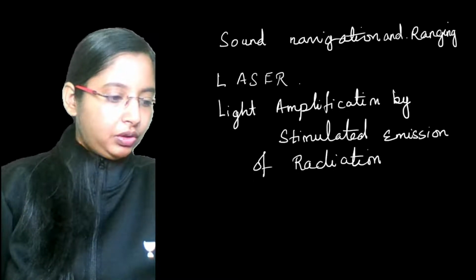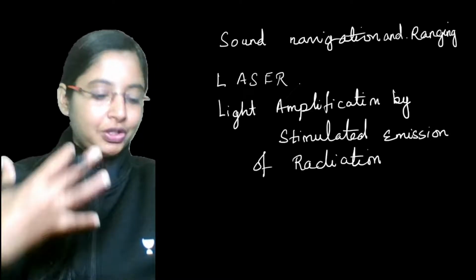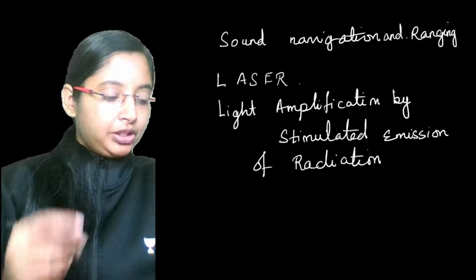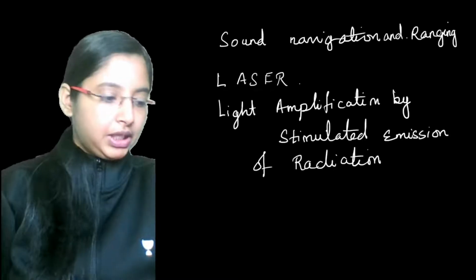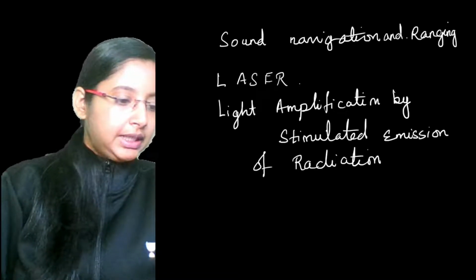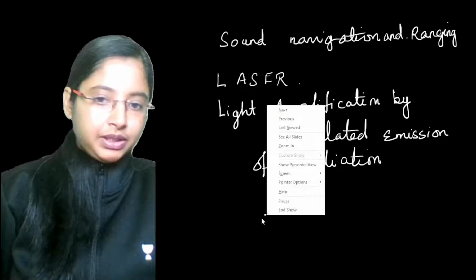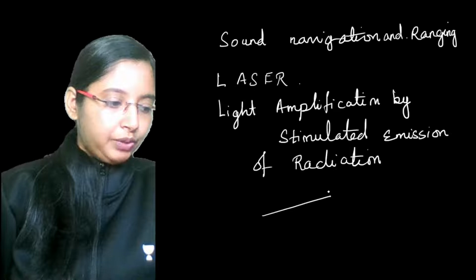So these laser beams allow us to measure even very large distances. You can measure the distance of the moon from earth using the laser. You transmit the laser beam from earth to the moon, the object you're taking.